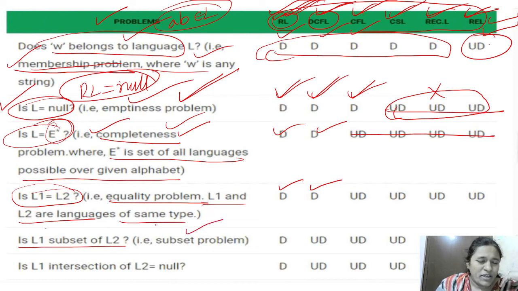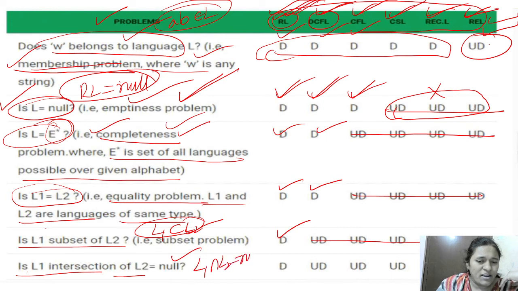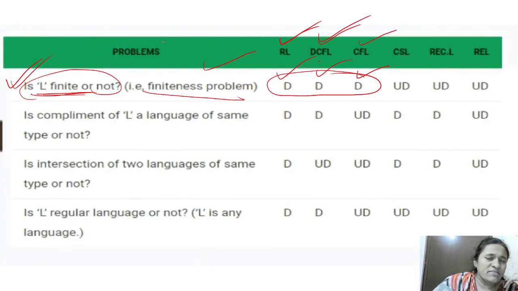The subset problem, whether L1 is a subset of L2, is decidable only in regular. It is not decidable in any other languages. And is L1 intersection L2 null? It is also decidable only in regular. Next, finiteness we already saw: regular, DCFL and CFL.